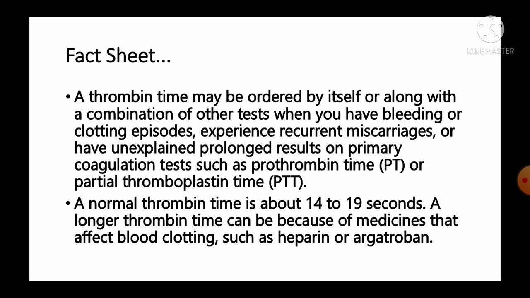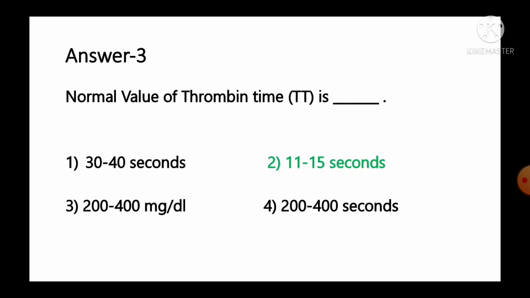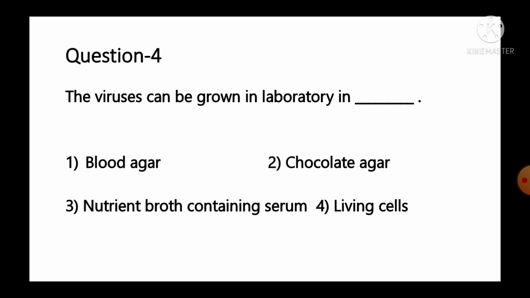So as per the information, we can say normal range of thrombin time, it is about 14 to 15 seconds. So 11 to 15 seconds, option number 2 is the correct answer for this question. Move to the next question, number 4. The viruses can be grown in laboratory in option number 1 blood agar, number 2 chocolate agar, number 3 nutrient broth containing serum, number 4 living cells.